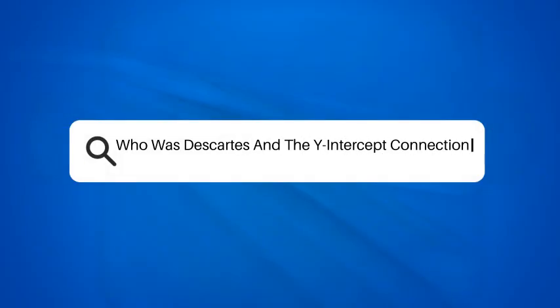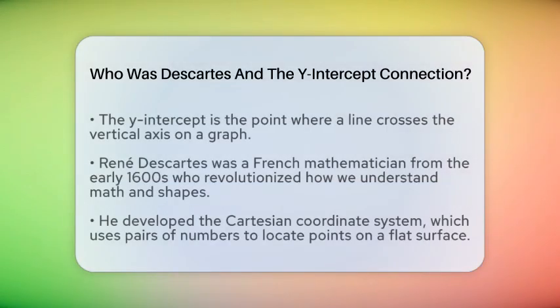Who was Descartes and the Y-intercept connection? Imagine trying to find where a line crosses the vertical line on a graph. That point is called the Y-intercept. Now, think about how we can connect this idea to a famous mathematician from the past. That mathematician is René Descartes.